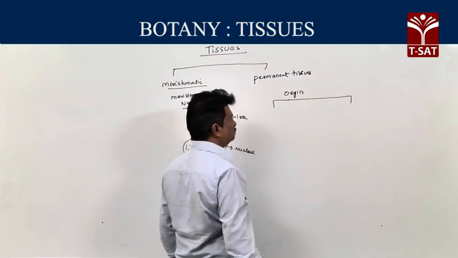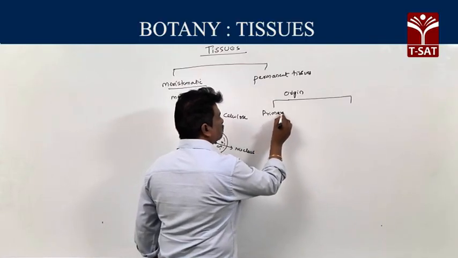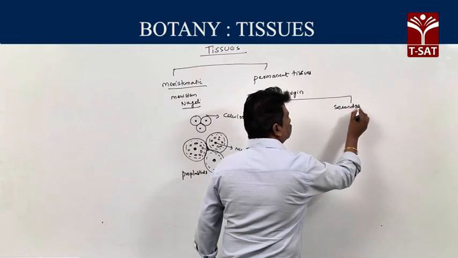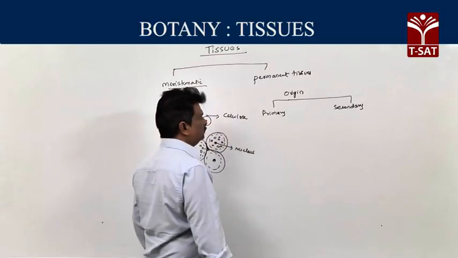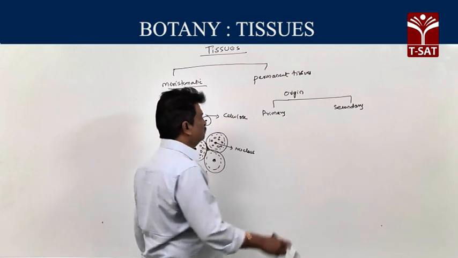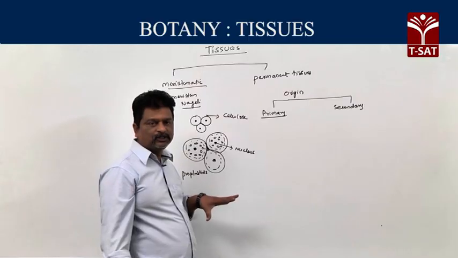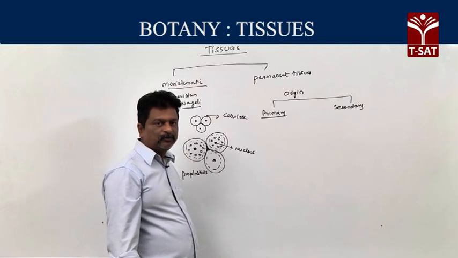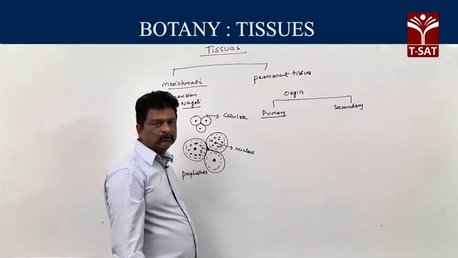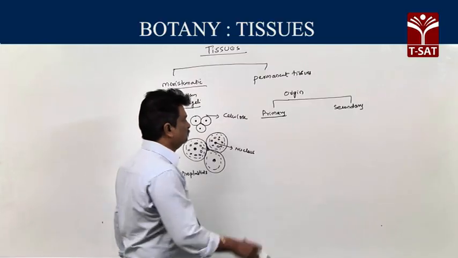Under this, first one, based on origin, meristems are divided into two groups, primary and secondary meristems. Primary meristems are present from embryonic stage. If meristems are present from starting stage or embryonic stage of the plant, rightly called primary meristems, responsible for primary growth of plant body.